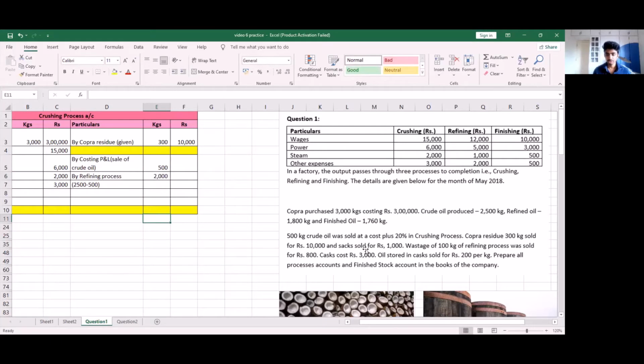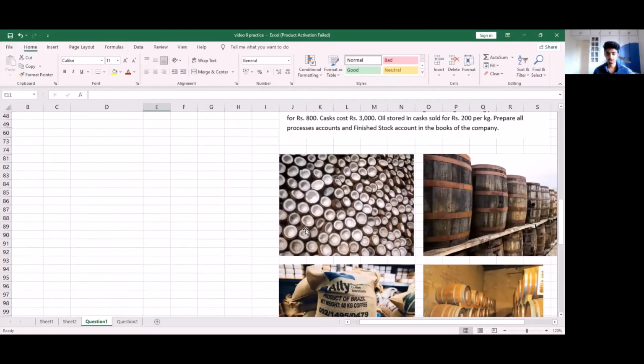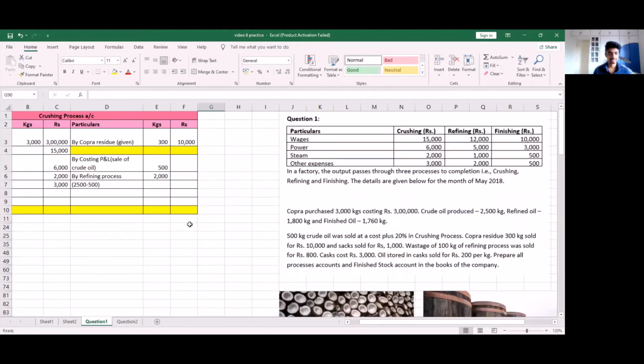Next, it is mentioned that sacks are sold for rupees 1,000. So the use of these coconuts are over after the crushing process. So the sacks that stored these coconuts are of no use anymore. So we're going to sell these sacks. So we sell these sacks for cash. So we will write by sacks sold for cash, we get 1,000.